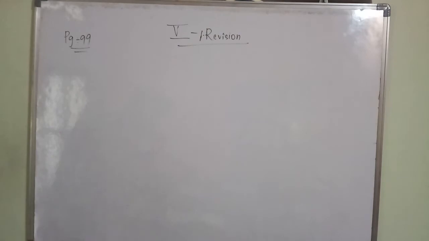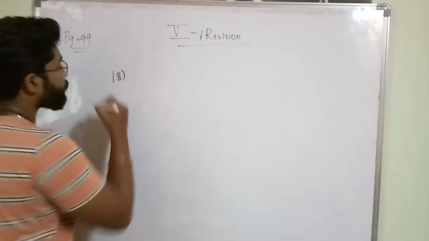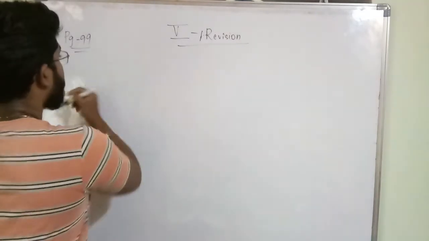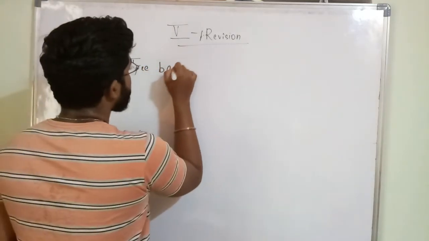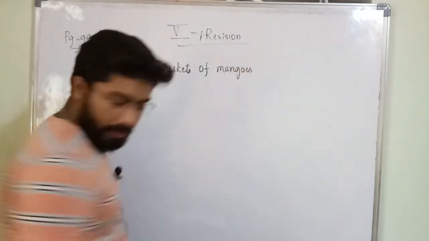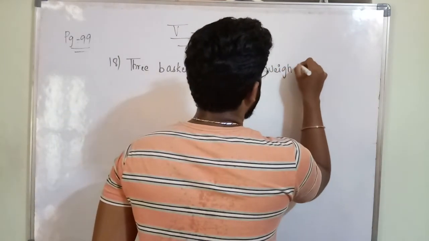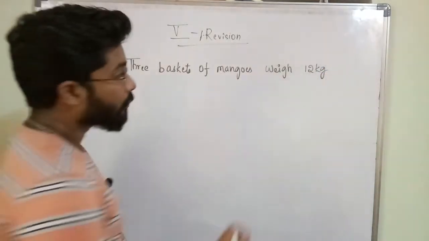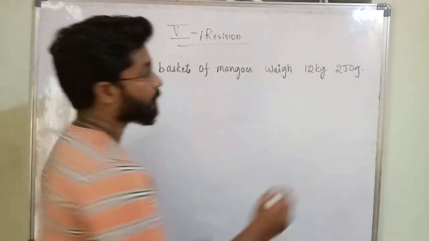So we have completed this, the 17th problem is completed. Next, 18th problem. What is that? 3 baskets of mangoes. Let me write the question. 3 baskets of mangoes weigh 12 kgs 250 grams.